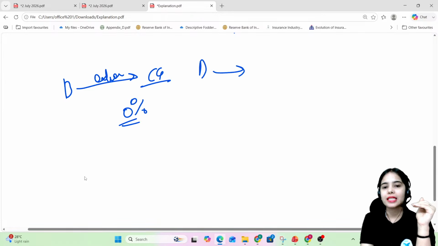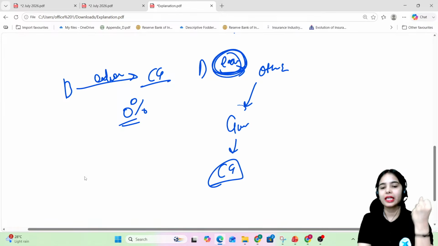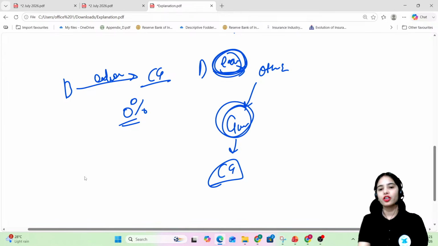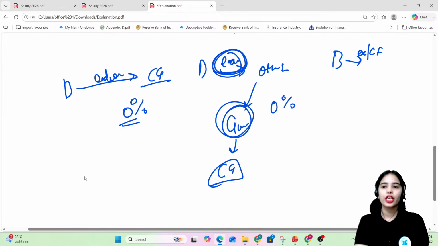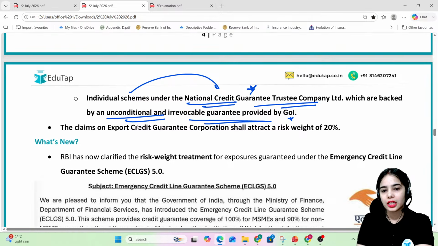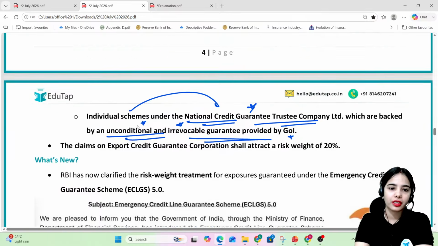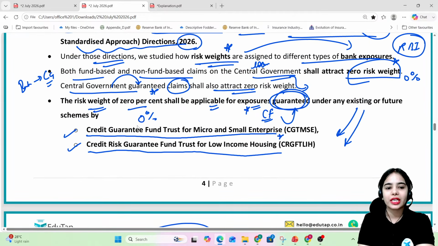If the bank is having the exposure to other entity that is having the guarantee from the central government, so risk weight should be 0%. As well as if the bank is having the credit facilities to any entity where the guarantee is provided through the individual scheme under the NCGTC, which are backed by an unconditional irrevocable guarantee provided by the Government of India, or which are getting the guarantee.